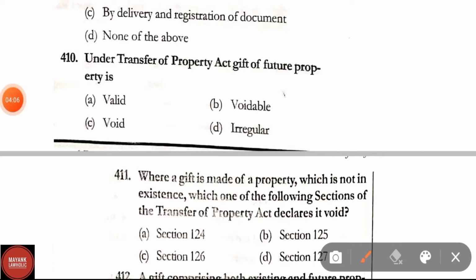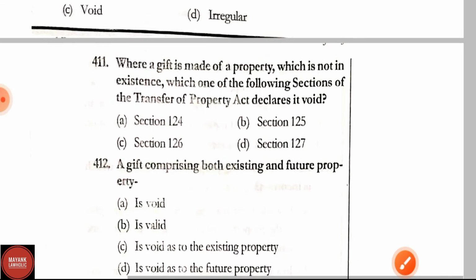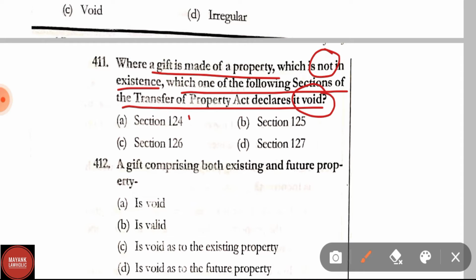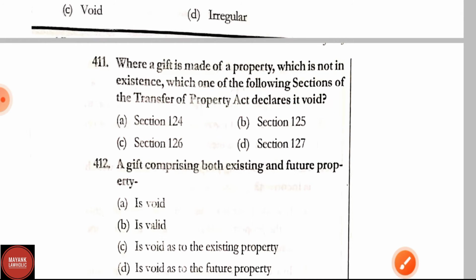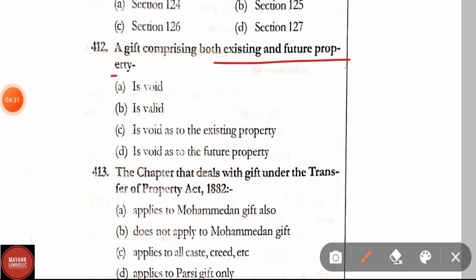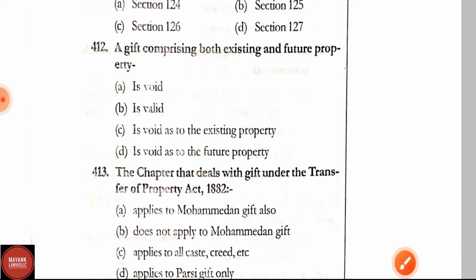Question number 410. Under the Transfer of Property Act, a gift of future property is void. Question number 411. When a gift is made of a property which is not in existence, which one of the following sections of the Transfer of Property Act declares it void? It is declared void under section 124 of the Transfer of Property Act. Question number 412. A gift comprising both existing and future property is void as to the future property and will be valid for the existing property.